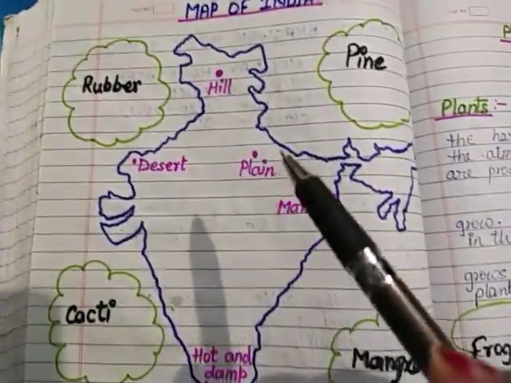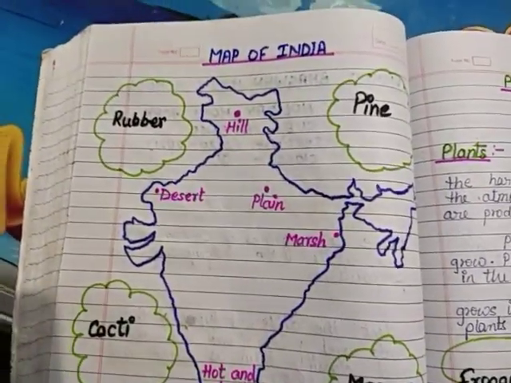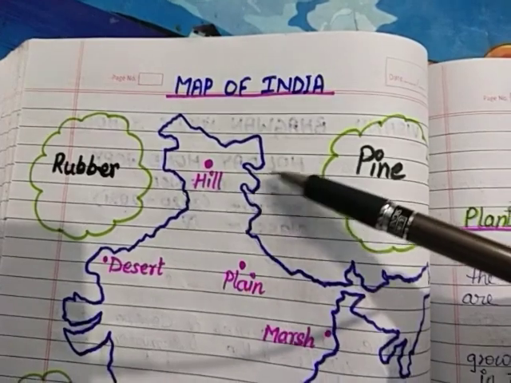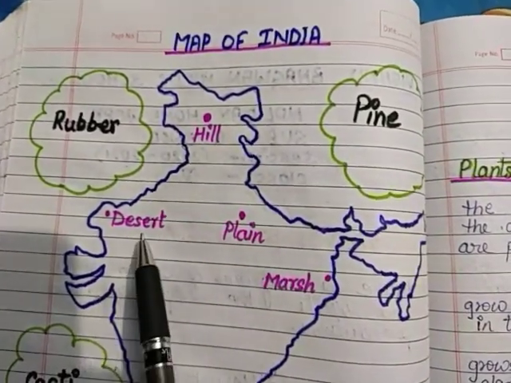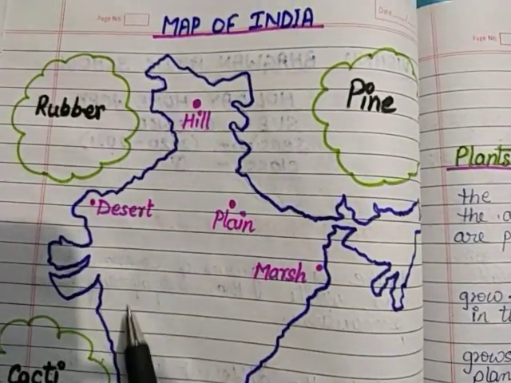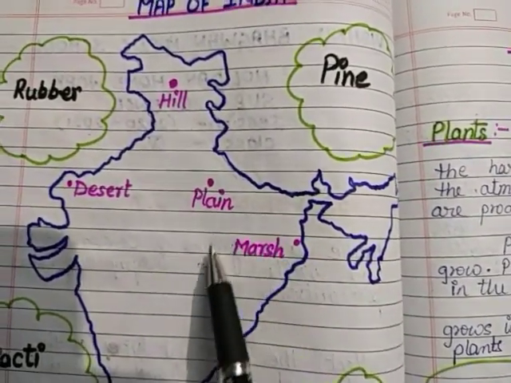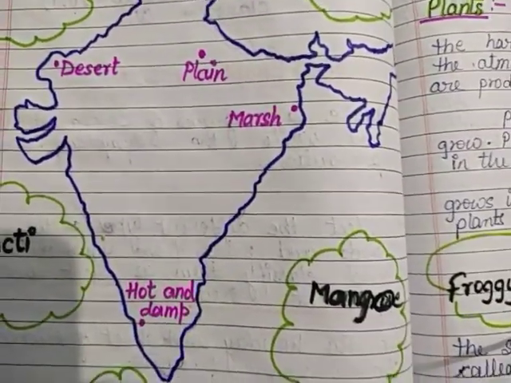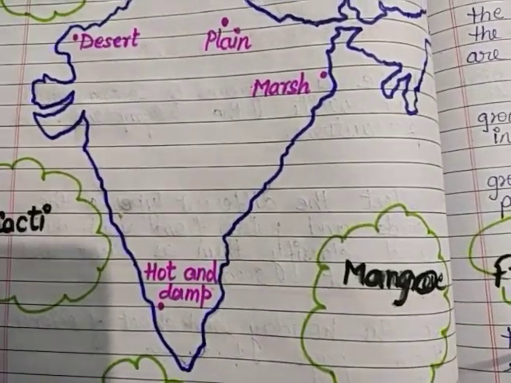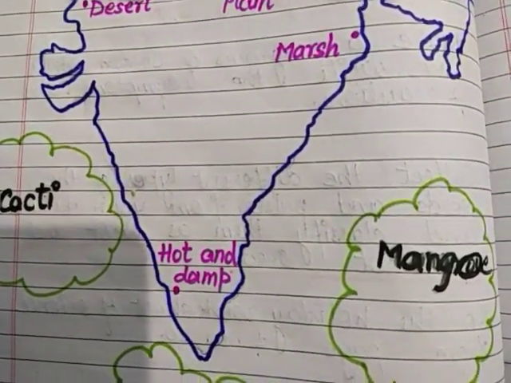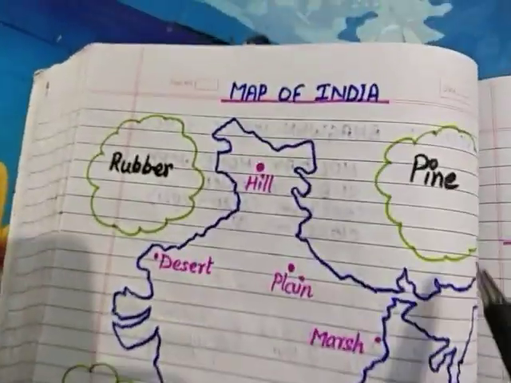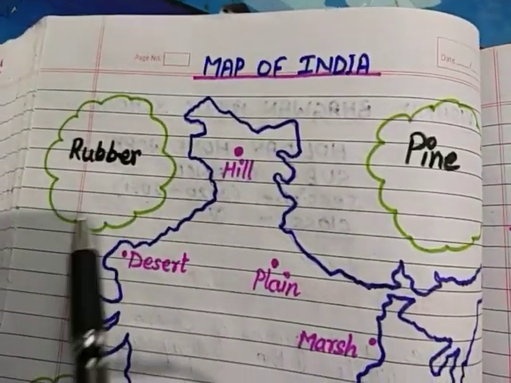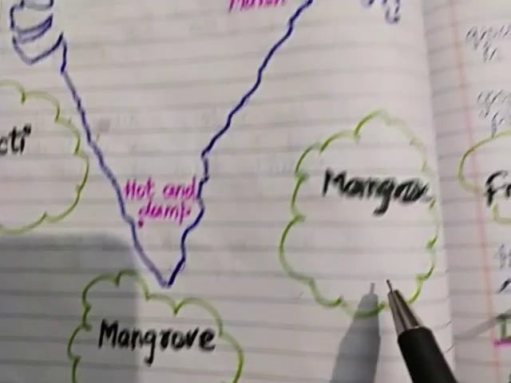So here children, you can see this is an Indian map, the map of our country. This is the hilly area, this is a desert area, this is a plainer region, this is a marshy land, this is a hot and damp area, means hot temperature as well as moist conditions are present. Some types of trees are given here: pine tree, rubber, the cacti plant, the mangroves and the mango.